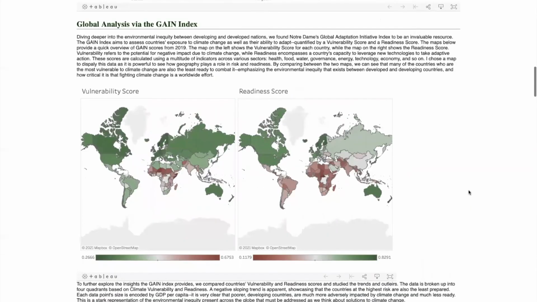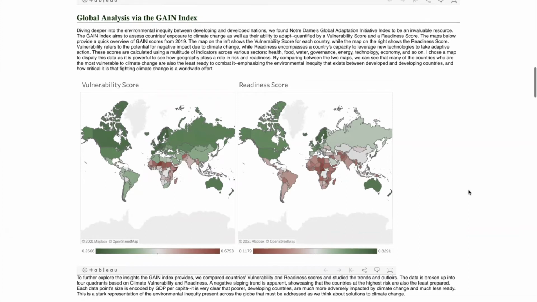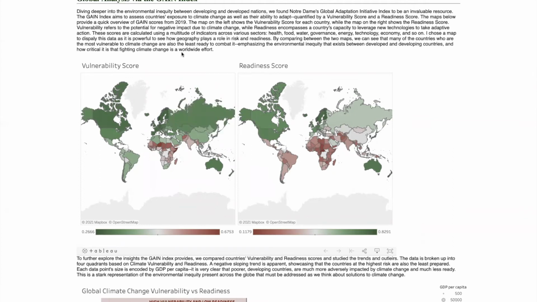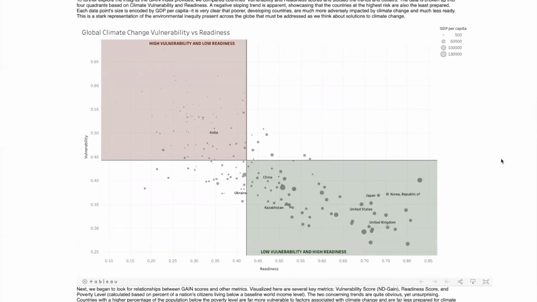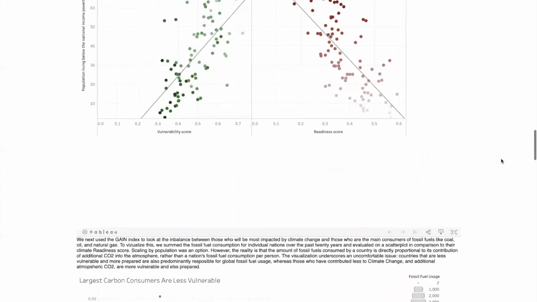One metric we used to look at the global distribution of the burden of climate change was Notre Dame's GAIN index, which quantifies each country's vulnerability to climate change as well as their readiness to adapt to a changing planet. As you can see, often the most vulnerable countries are also the least ready, and encoded in a different way on this scatter plot, you can also see that countries with high GDP per capita, aka rich countries, are often less vulnerable and highly ready, whereas developing countries are the opposite.